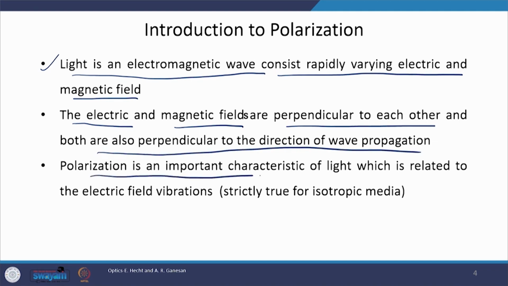Polarization is an important characteristic of light which is related to the electric field vibration. It is always along the E field orientation. But this statement is strictly true for isotropic media.